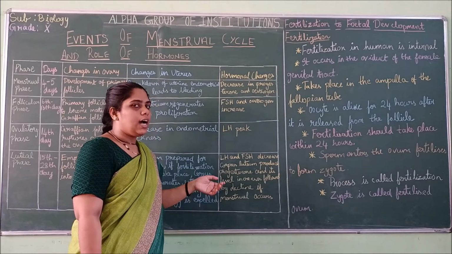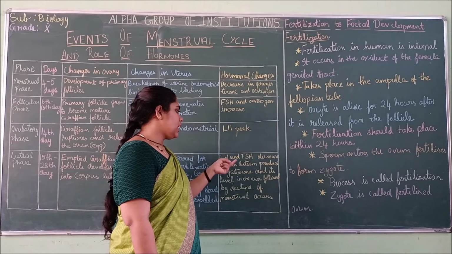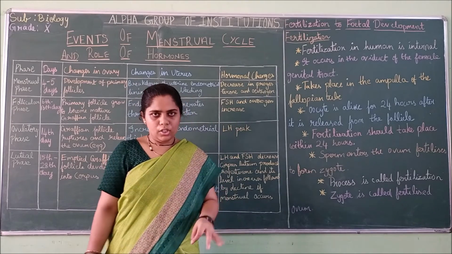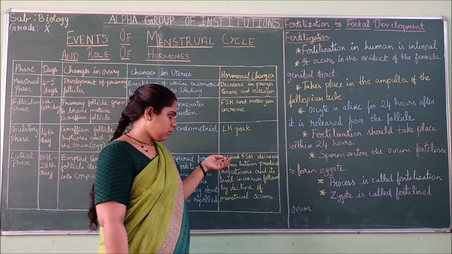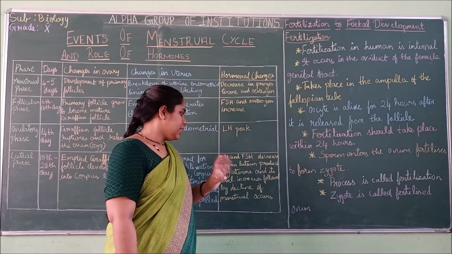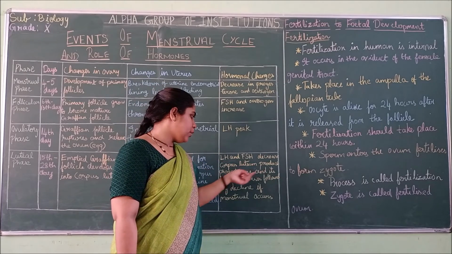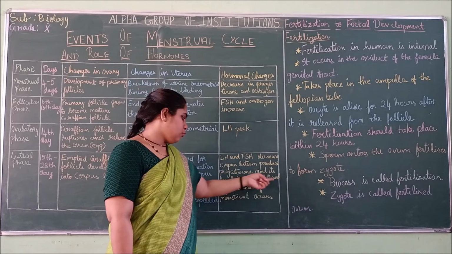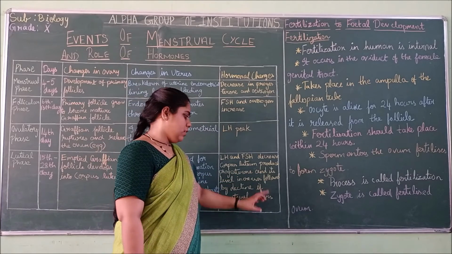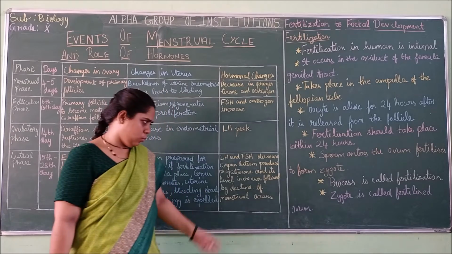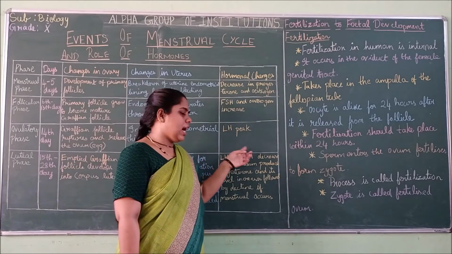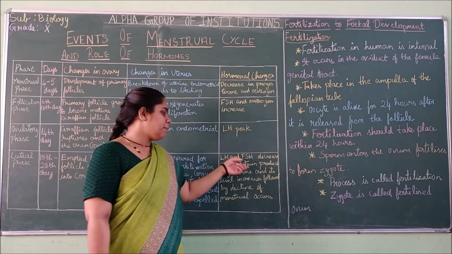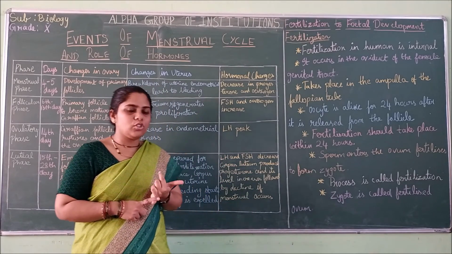Next is the hormonal change. The luteinizing hormone and follicle stimulating hormone will decrease. Then the corpus luteum, which I told you is a gland, will produce progesterone.